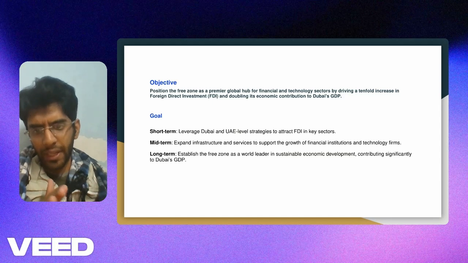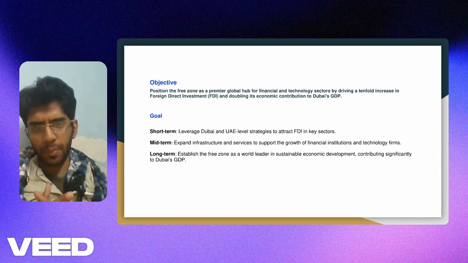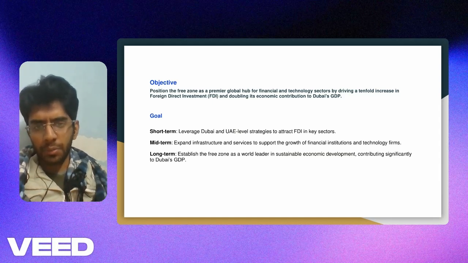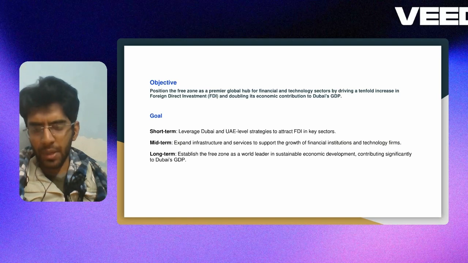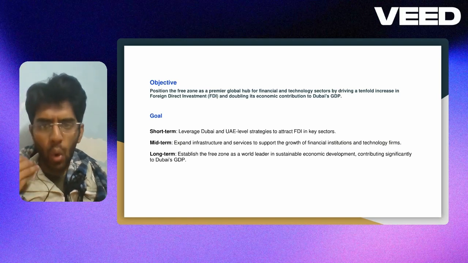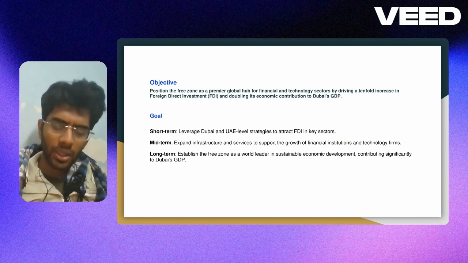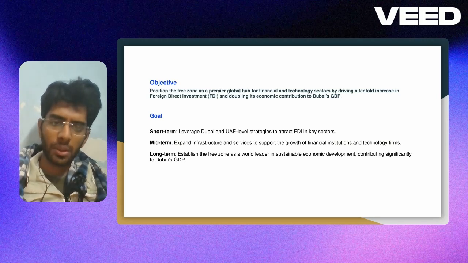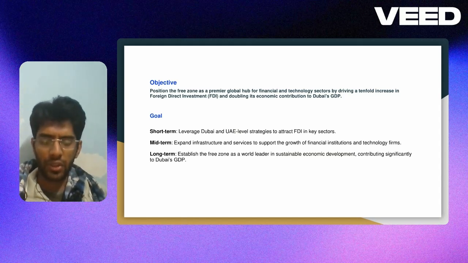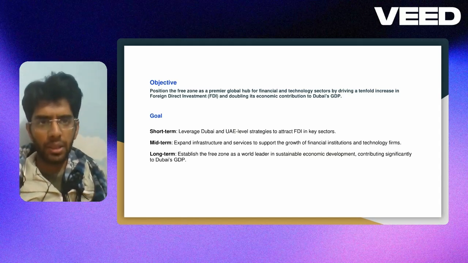And while spending on infrastructure building and service building, let's take all those feedbacks into account while implementing those services and giving a push to the necessary infrastructure. So that should be the midterm goal.